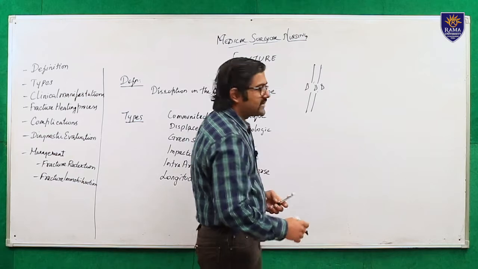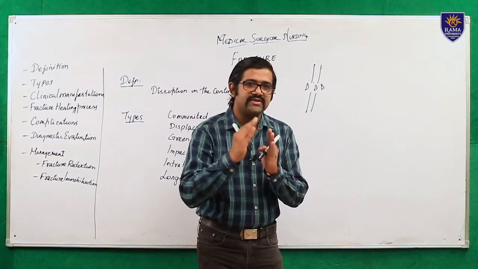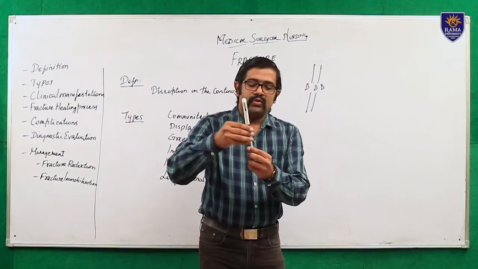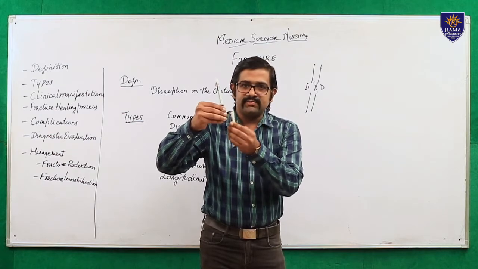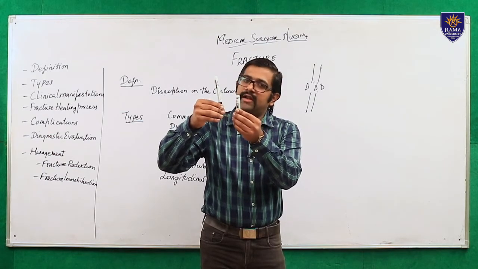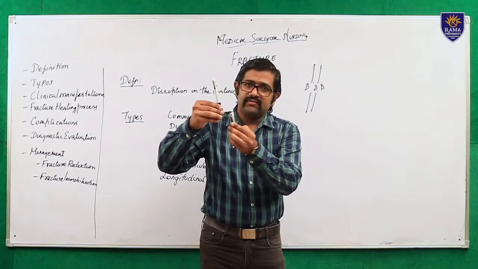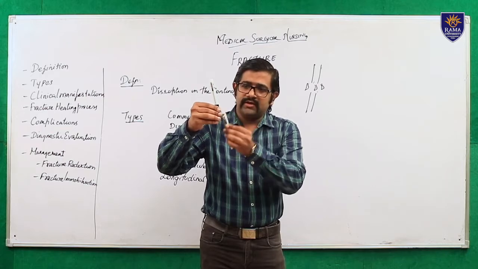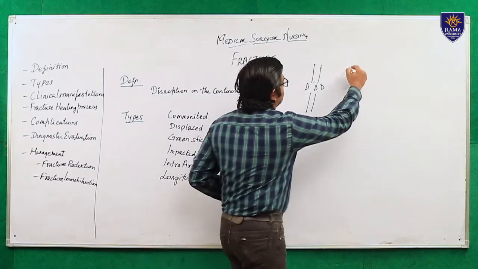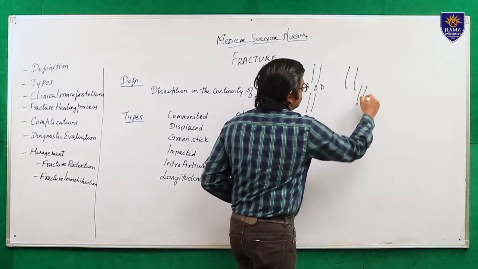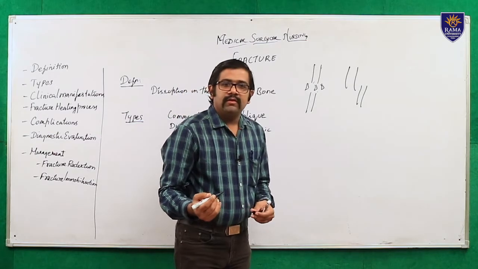Second one is displaced fracture. What does displaced mean? It means it is not in position. If this is a bone, after the fracture, one bone fragment is displaced to the other side. The bone fragment is not in its original place and has shifted over the other fragment, that is, overriding of the bone. This is called a displaced fracture. After the fracture it will be like this.